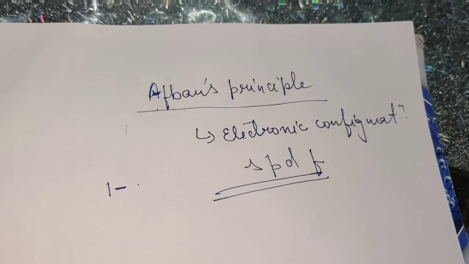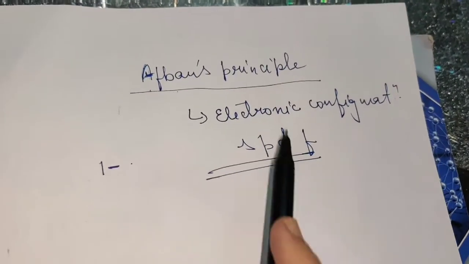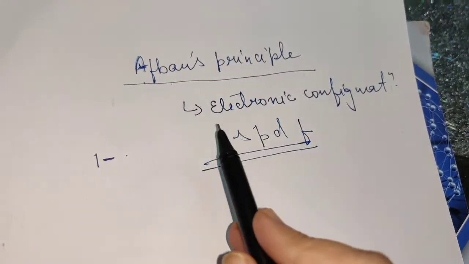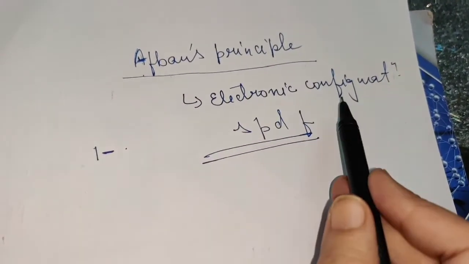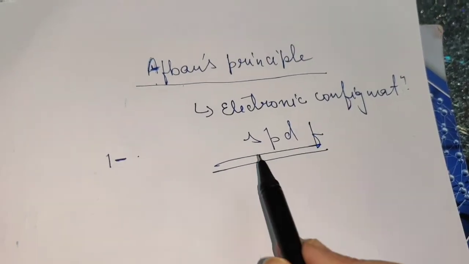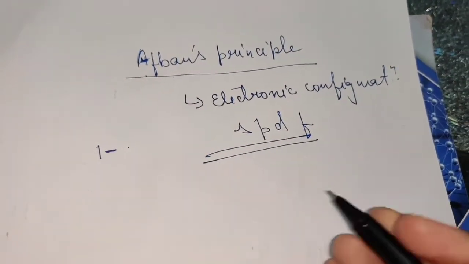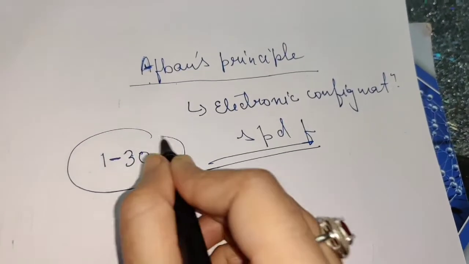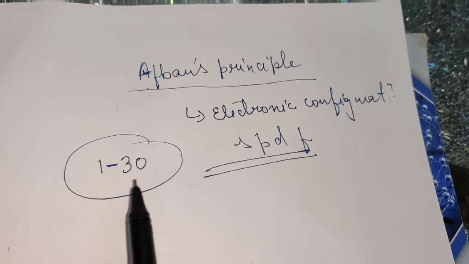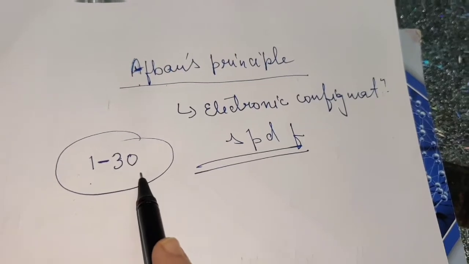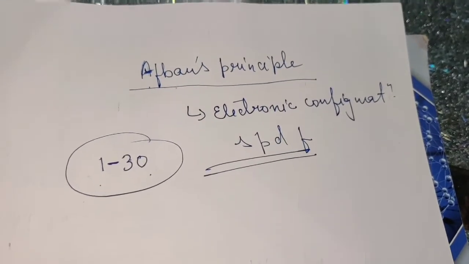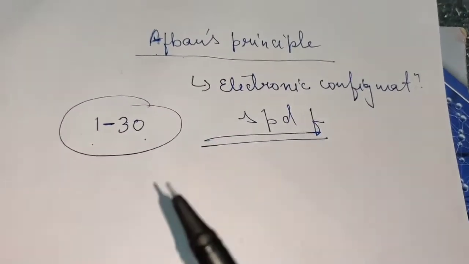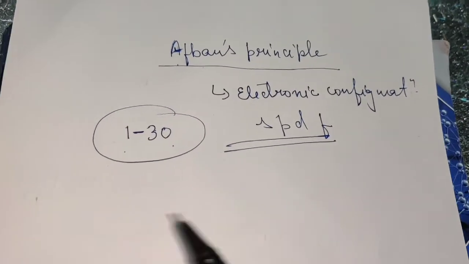Good morning, class 11. In the last session, children, I discussed with you the concept of Aufbau's principle, and with the help of Aufbau's principle, we learned to write the electronic configuration in terms of s, p, d, f subshells. And as homework, I told you to write the electronic configuration of elements from atomic number 1 to atomic number 30. Now, there are some exceptional electronic configurations and some important electronic configurations that I need to tell you.